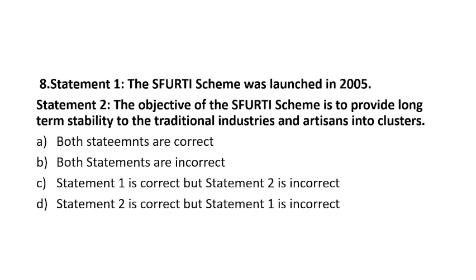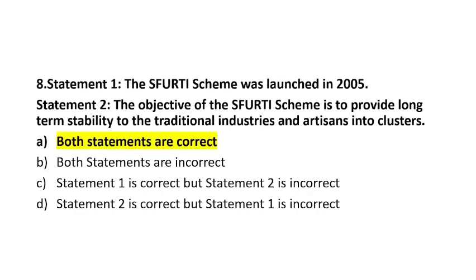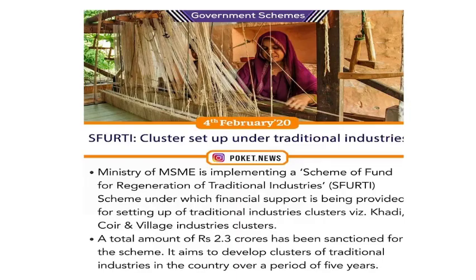So Spurti scheme is a scheme launched by the MSME, and what does it aim at? To assist the traditional industries. So let's see from here. Both the statements are correct because it was launched in 2005, and the objective of the Spurti scheme is to provide long-term stability to traditional industries. See, remember this full form. Scheme Spurti is the cluster setup under the traditional industries. It was launched by the Ministry of MSME, and the full form is the Scheme of Fund for Regeneration of Traditional Industries. Okay.